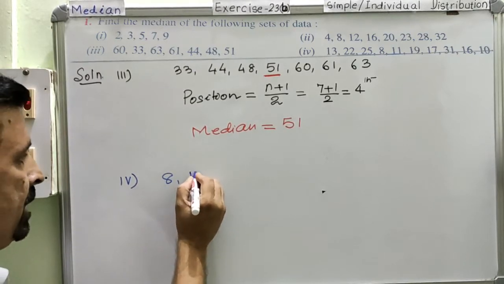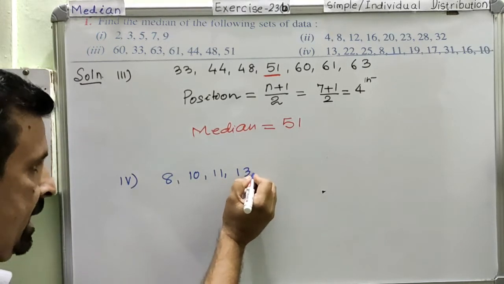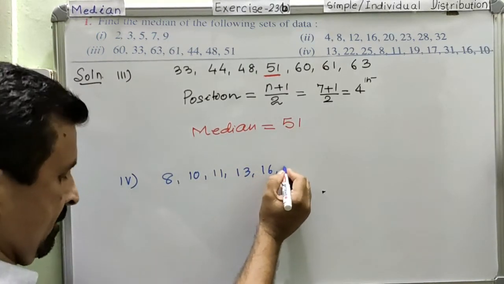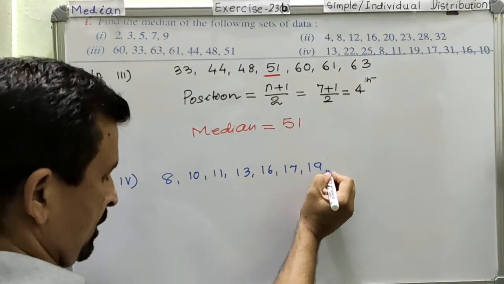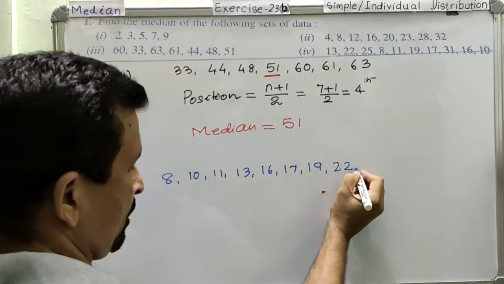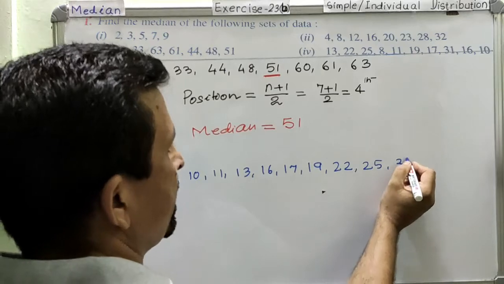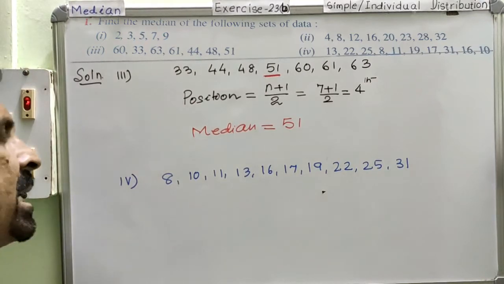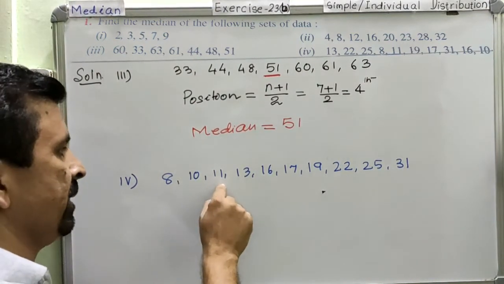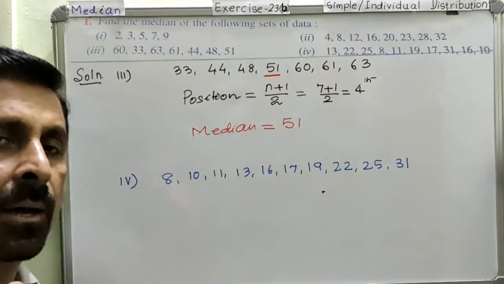8, 10, 11, 13, 16, 17, 19, 22, 25 and 31. So we have this many data. Let us count the number of data. 1, 2, 3, 4, 5, 6, 7, 8, 9, 10. Total there are 10 data.